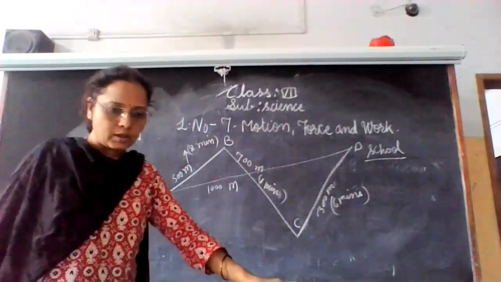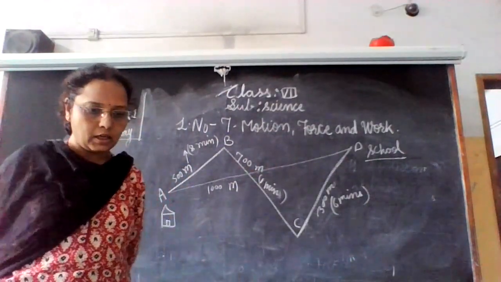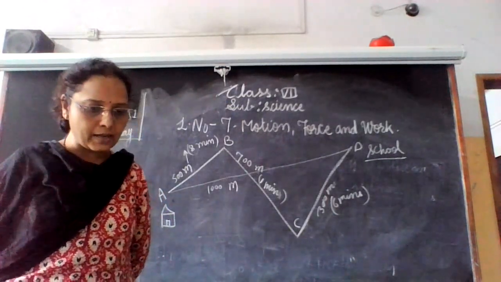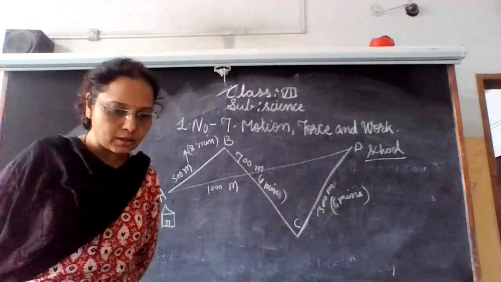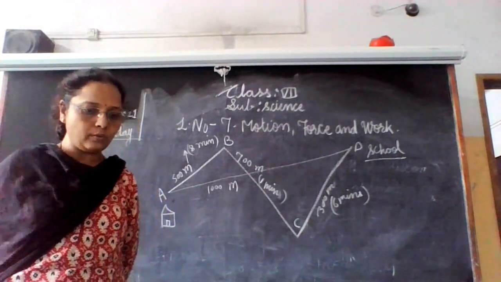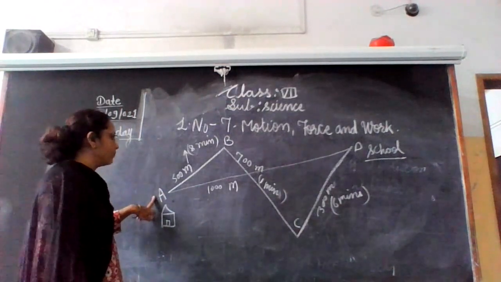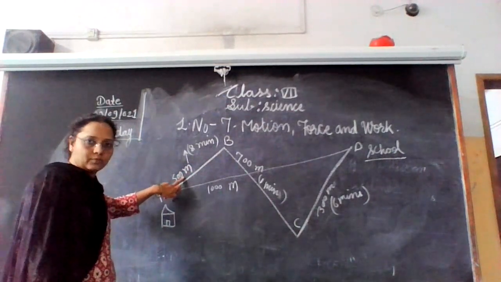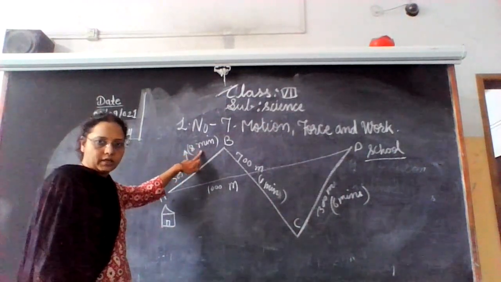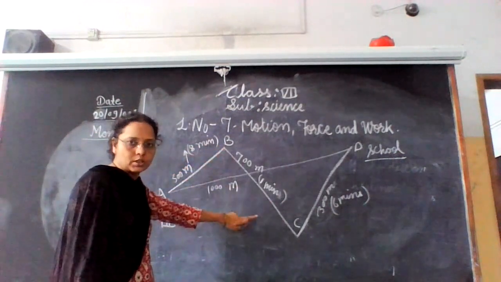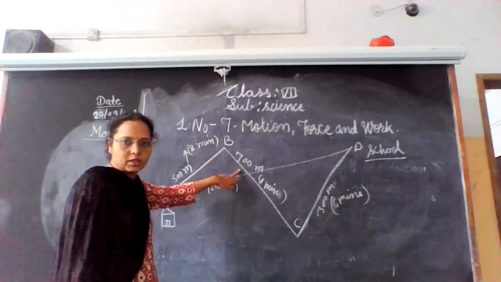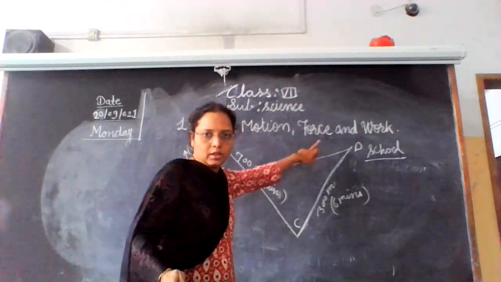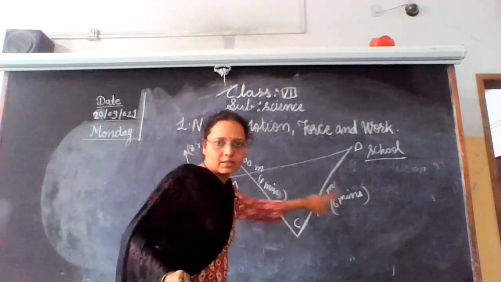If we do not take direction into account, we find that Ranjit traversed a distance: A to B is 500 meters and requires 8 minutes. From B to C, the distance is 700 meters, and it requires 1 minute. Then C to D is 300 meters, and it requires 6 minutes.